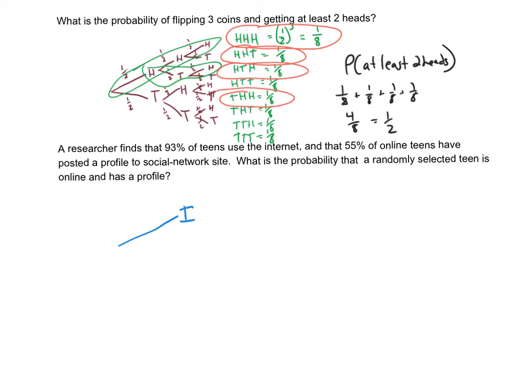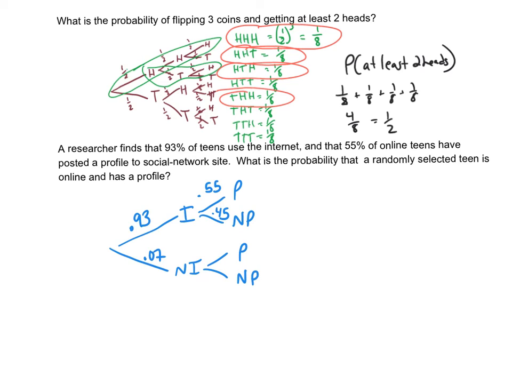So they're either going to use the internet or they're not going to use the internet. And it says that 93% use the internet. That means 7% don't, because they either have to do one or the other. Now it says if you're on the internet, you're either going to have a profile or not have a profile. And if you're not on the internet, you're going to have a profile or not have a profile. Well, if you're on the internet, the chance you have a profile, it's given in the problem, is 55%. So the probability you don't have a profile is 45%.